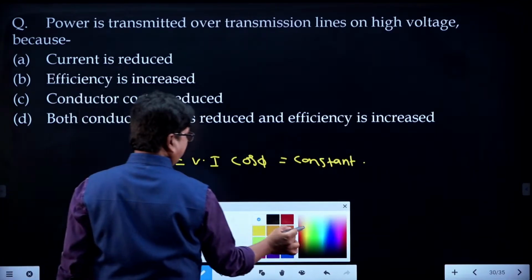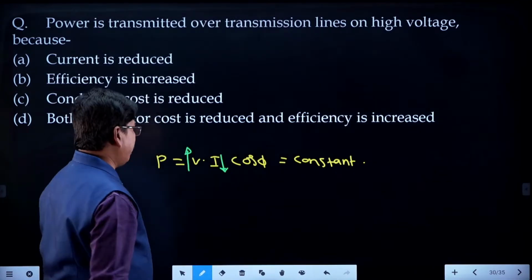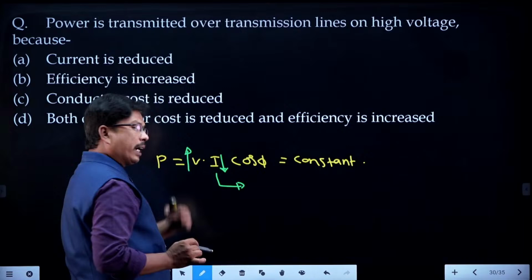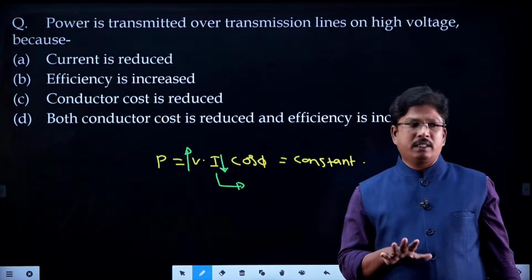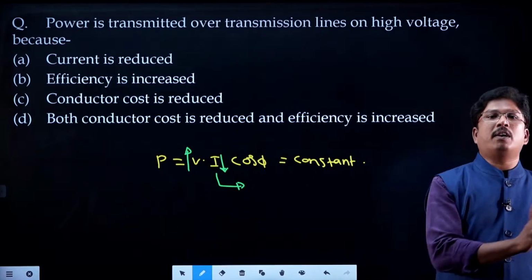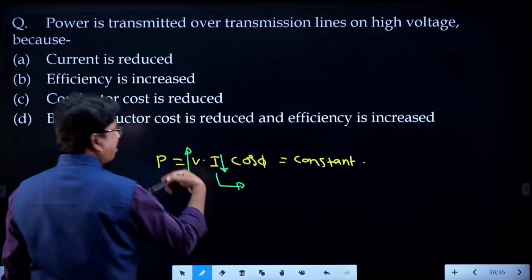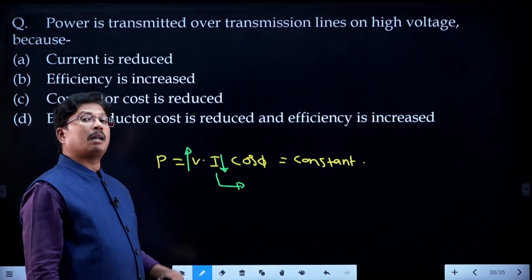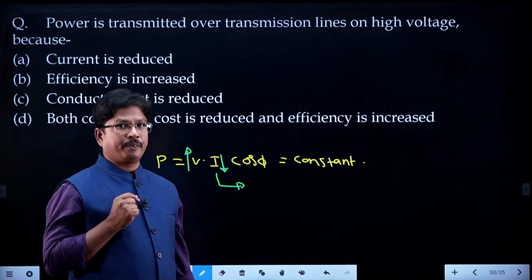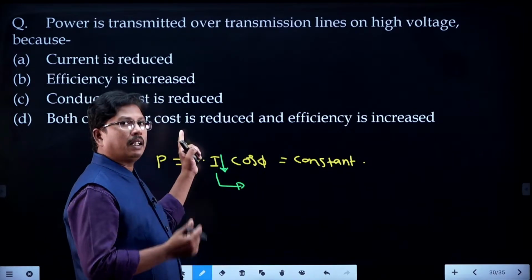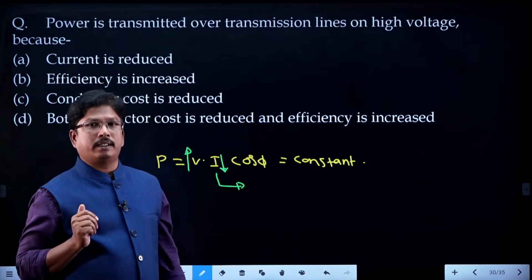Whenever we increase the voltage level, current will reduce. But if the load is asking for 100 amperes, we have to supply that 100 amperes. Whatever the load is asking, that much current you have to supply. Got it, students? We supply the same amount of current the load is asking, but we can supply it through a somewhat smaller cross sectional area conductor. Why? Because as we maintain high voltage level, current flow in the line can be reduced, meaning a small cross section conductor can supply more current.